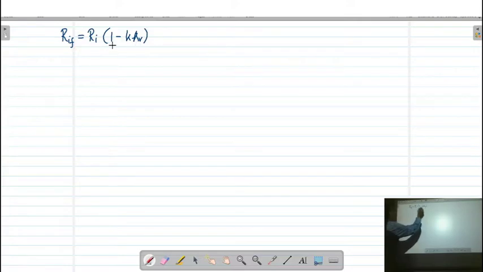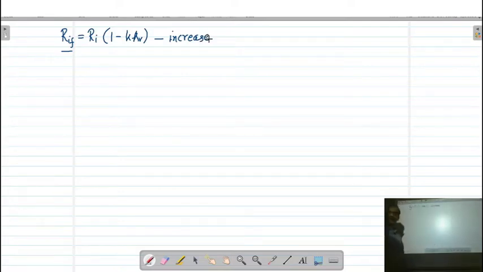It means the factor 1 minus k into AV is multiplied with Ri. And if k is negative, the input resistance of the amplifier is going to increase.